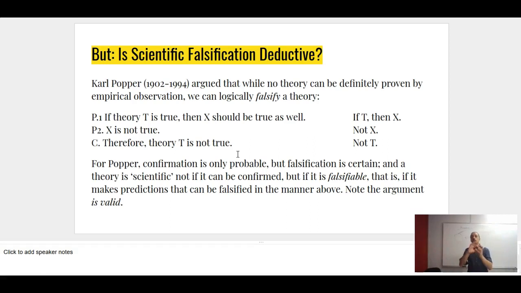Right, so it's kind of the converse of the other argument. What was the other argument? If it's raining, I'll have my umbrella. It is raining, so I have my umbrella. If A, and A, therefore B. So falsifiability is logical, but confirmation isn't. It's an interesting distinction. All right, let's do some more logic.